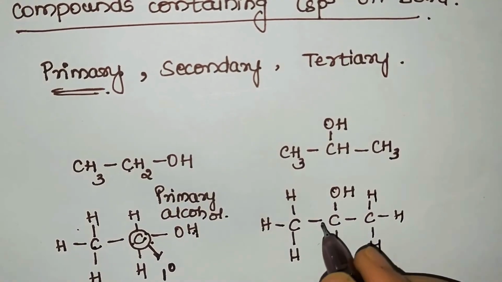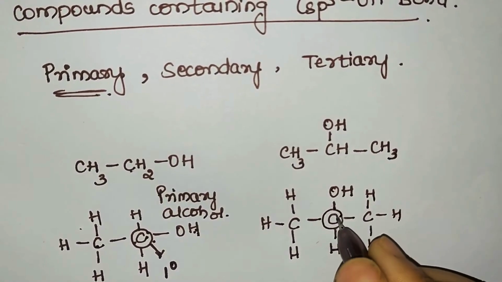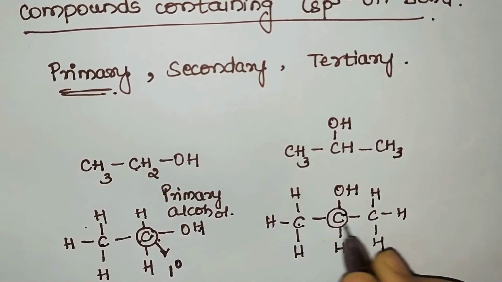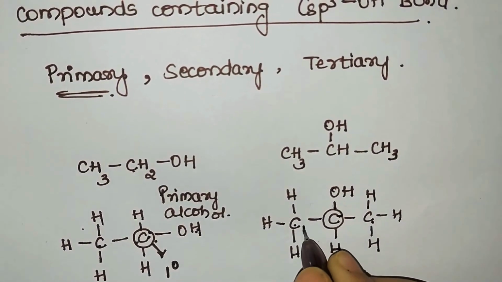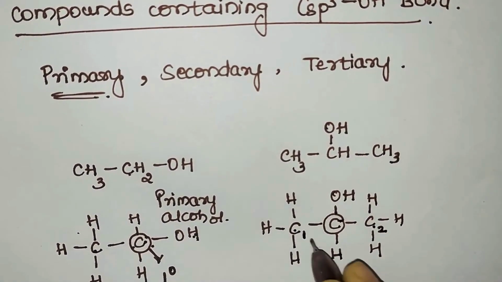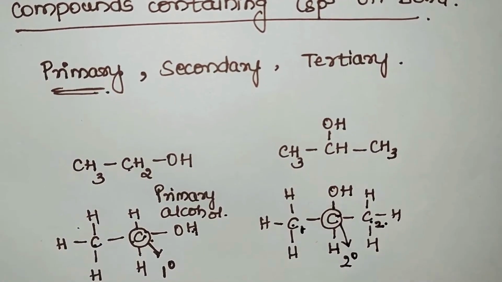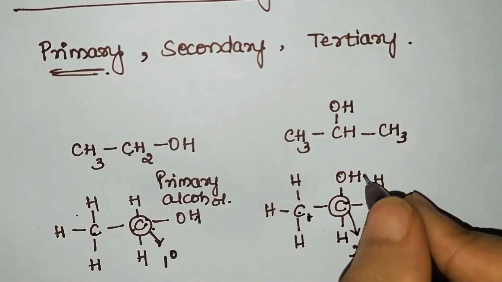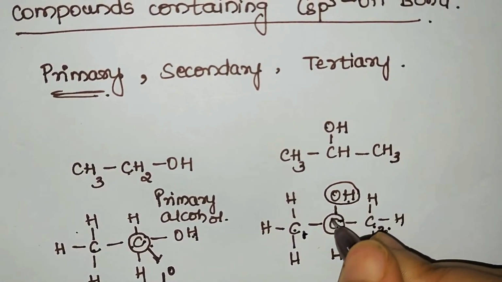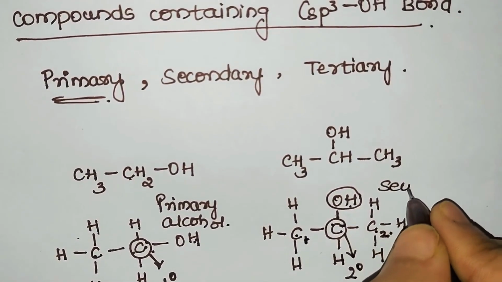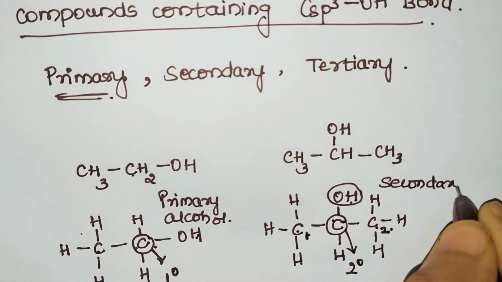Now see, OH is bonded to a carbon atom. That carbon is surrounded on the sides by how many carbon atoms? 2 carbon atoms. Since it is surrounded by 2 carbon atoms, it becomes which carbon? Secondary carbon. And since OH is bonded to a secondary carbon atom, we call it a secondary alcohol.